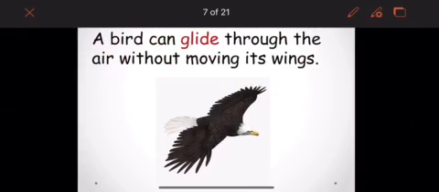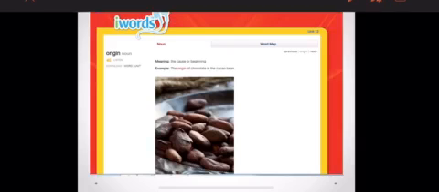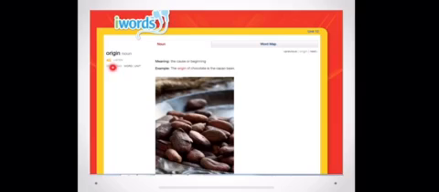Next up is the word origin. Everybody say it with me. Origin. Very good job. The word origin is a noun and it means the cause or beginning of something.